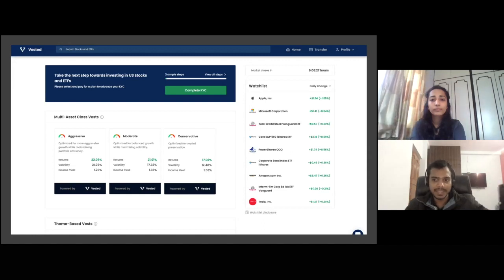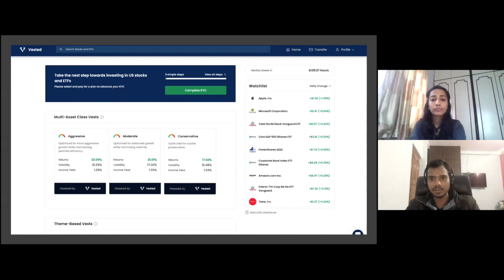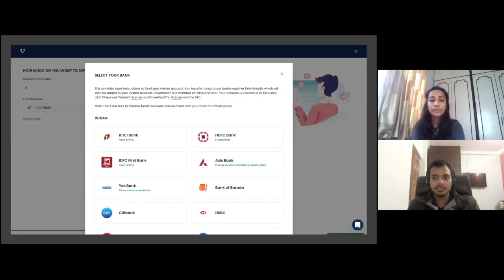But of course, if you would have completed it earlier, it will not show you this. But you can see the option of transfer at the top. So just click on transfer here. Once you click on transfer, you will land on this page where you have an option to fill in how much you want to transfer and to select the bank from which you want to transfer.